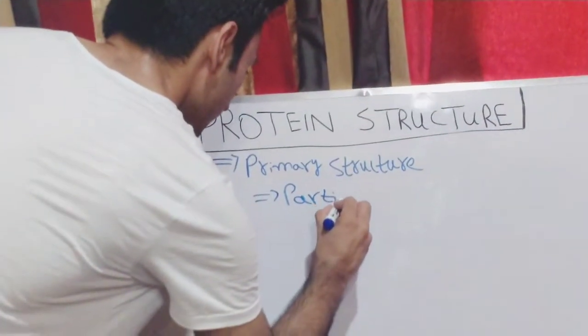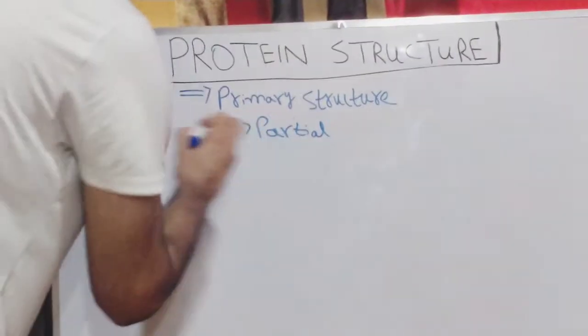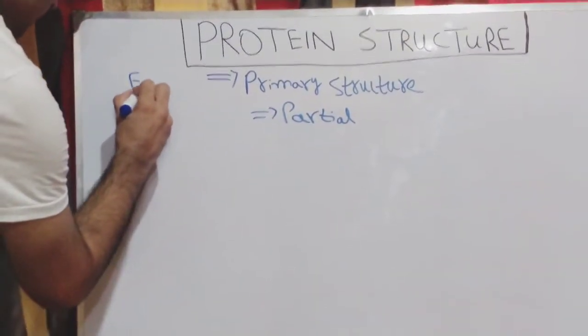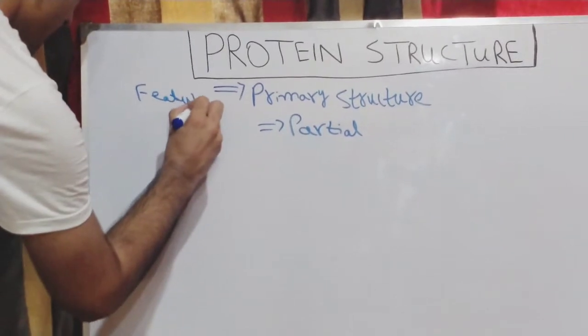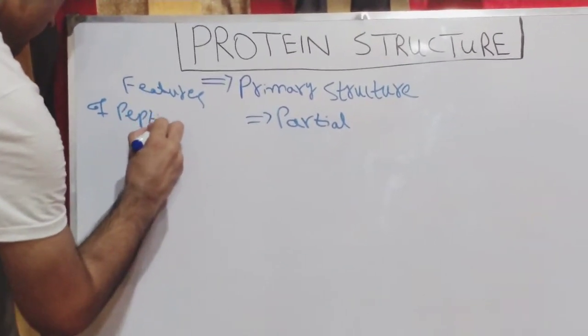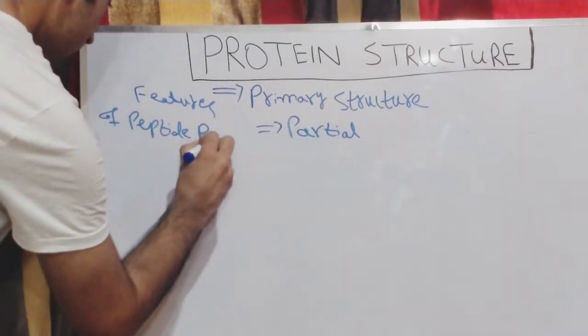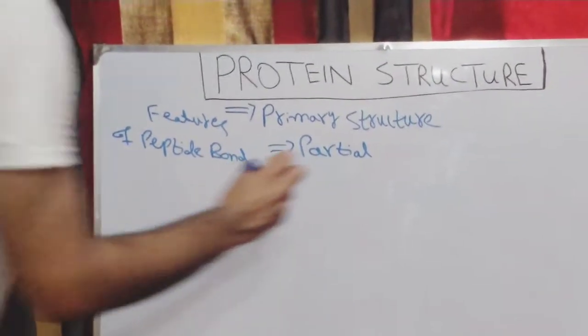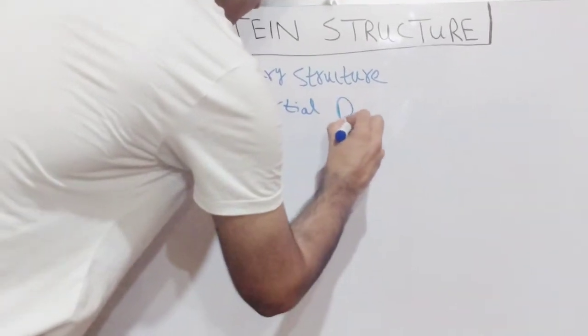First characteristic of the peptide bond. Features of the peptide bond: partial double bond characteristics.